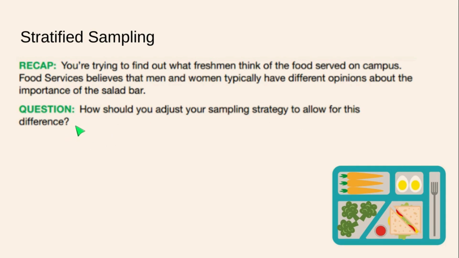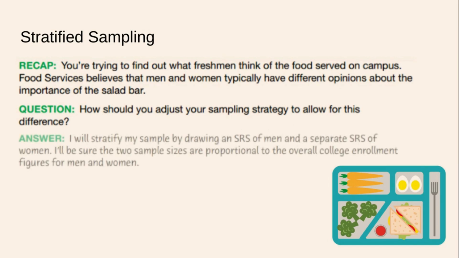Well, here's what the writers of the textbook say. One writer says, I will stratify my sample by drawing a simple random sample of men and a separate simple random sample of women. I'll be sure the two sample sizes are proportional to the overall college enrollment figures for men and women. So we think that men and women are going to put a different amount of importance on the salad bar. So we would want to sample from men and separately sample from women in proportion to men and women at the university.